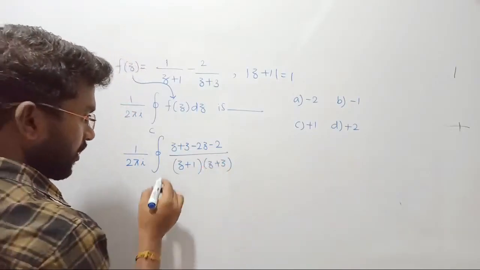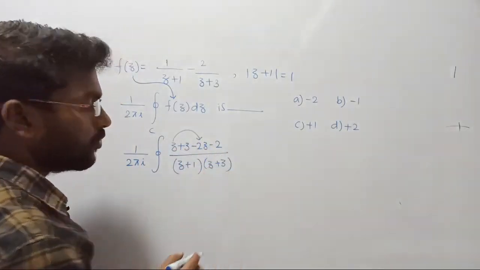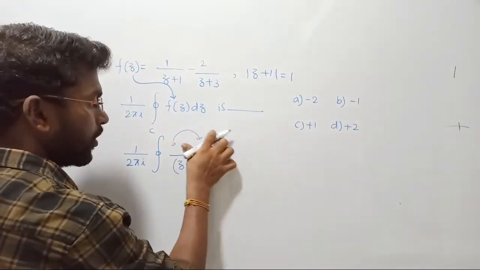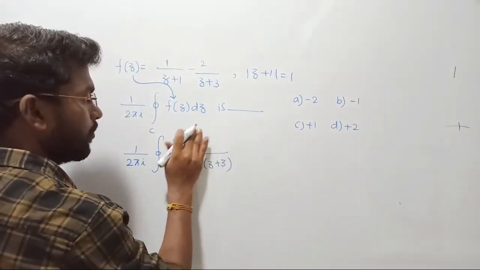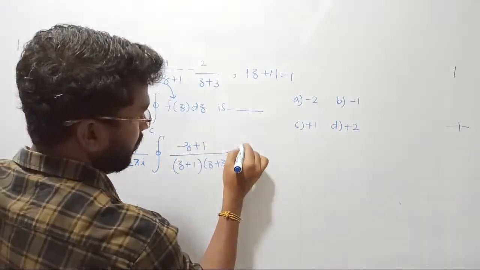Now z minus 2z is minus z, and plus 3 minus 2 is plus 1, such that the numerator is minus z plus 1, into dz.